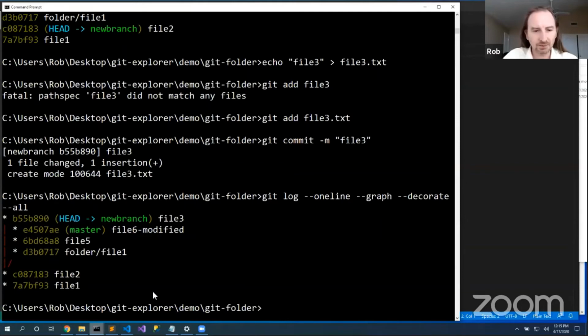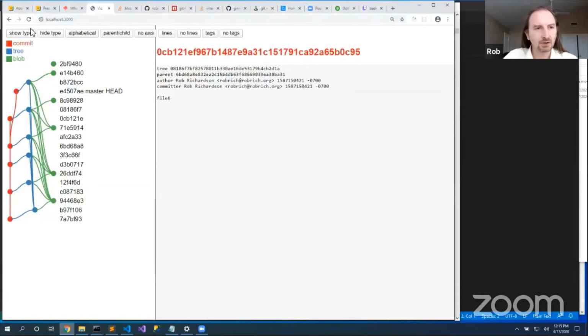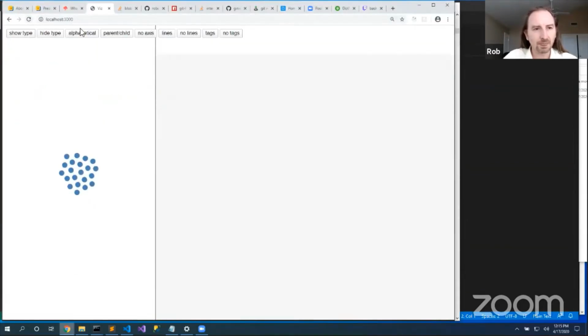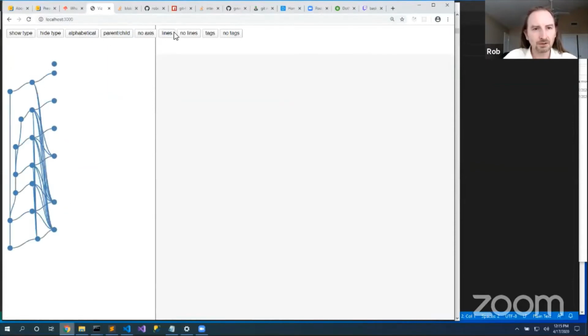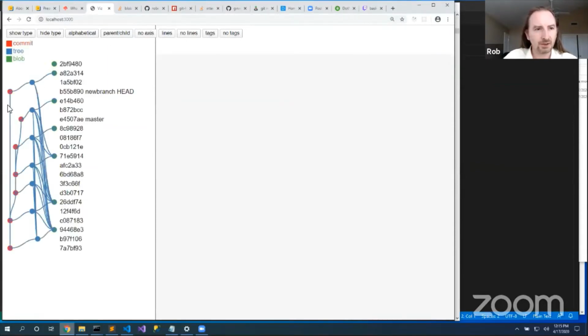Git updating my visualization here. Let's see exactly that. Parent child, lines, tags, let's show types. Here's new branch right here pointing to this commit node. This commit node points to this tree node. This tree node points to this file. Hey, what's up with this file, file 5?